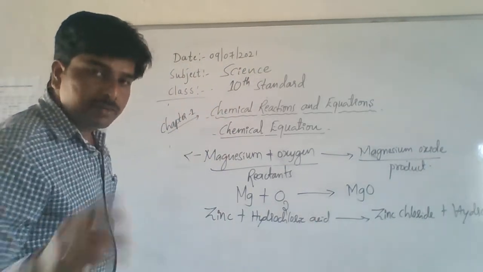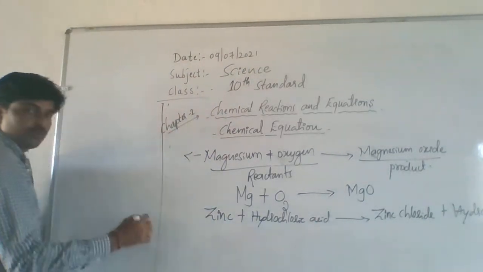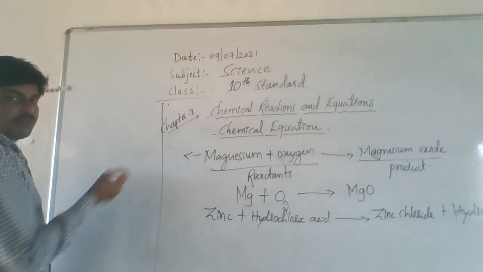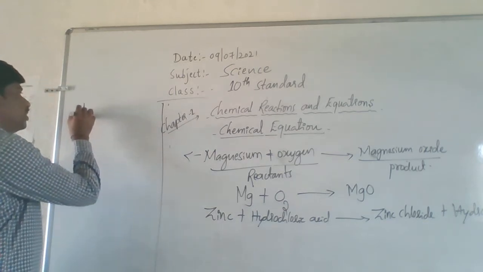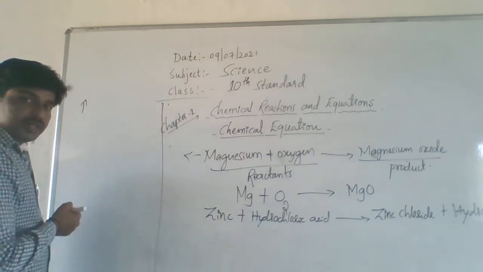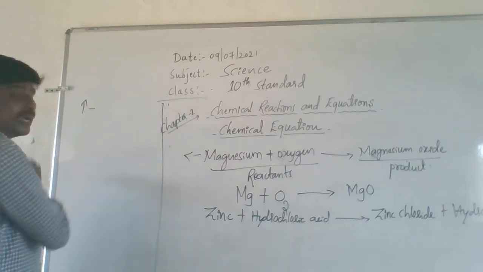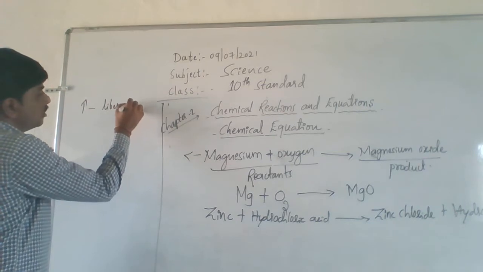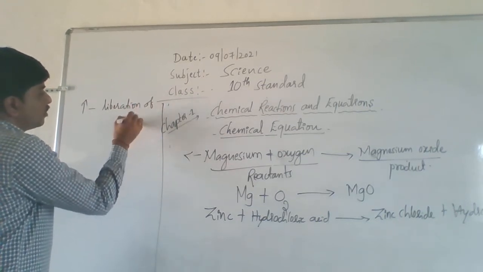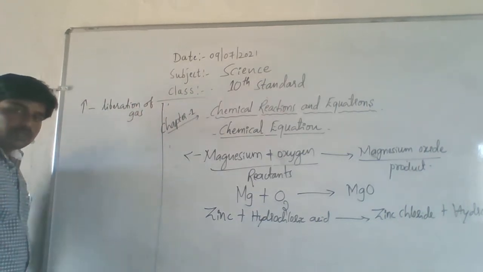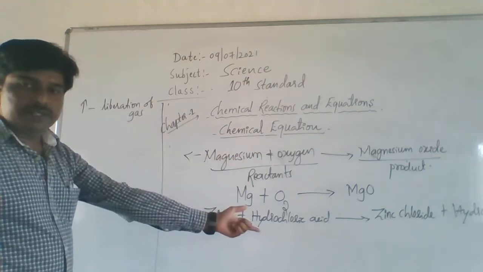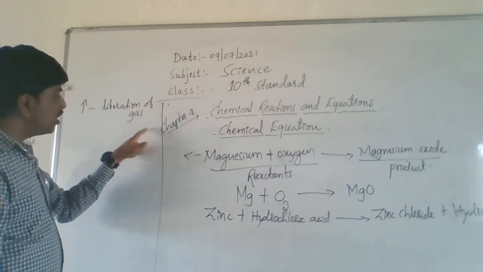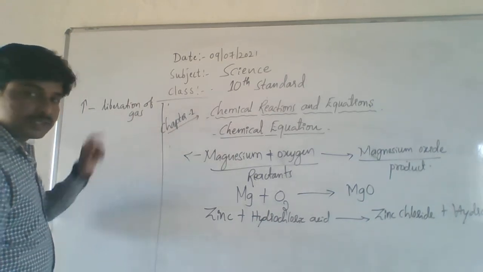While writing chemical equations, we are using some symbols. Beside any element or product, if there is an upward arrow mark, that indicates liberation of gas.